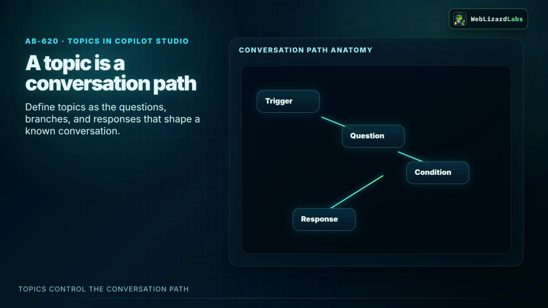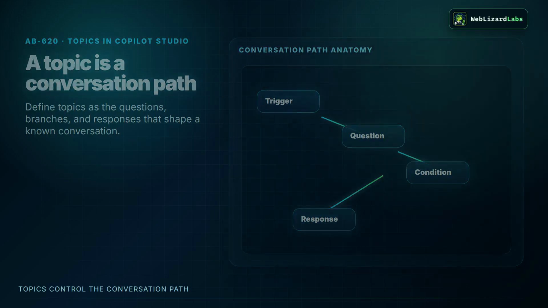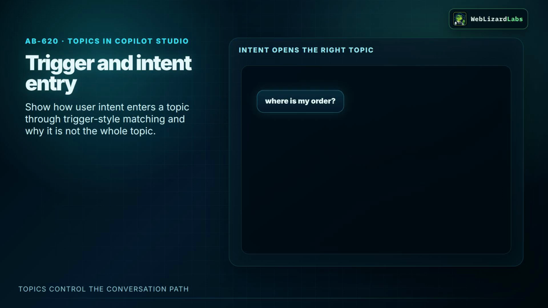If a customer says, "Where is my order?" or "I need a refund," the agent can match that intent to an order help topic. But the trigger is not the full solution. The full solution is the flow behind the door. This is a common exam trap.